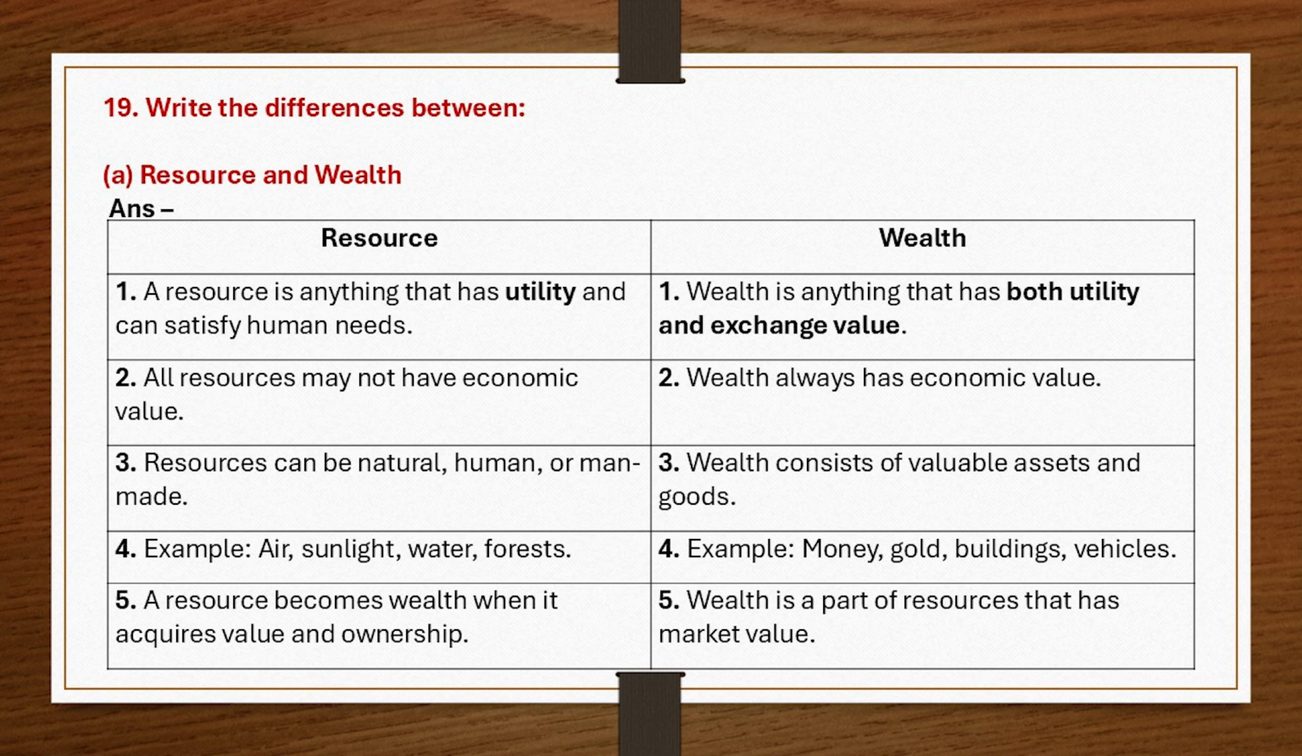3. Resources can be natural, human, or man-made. 3. Wealth consists of valuable assets and goods. 4. Example, air, sunlight, water, forests. 4. Example, money, gold, buildings, vehicles. 5. The resource becomes wealth when it acquires value and ownership. 5. Wealth is a part of resources that has market value.